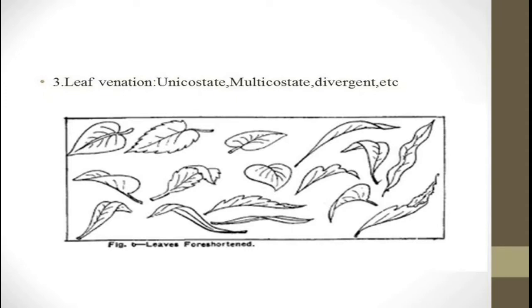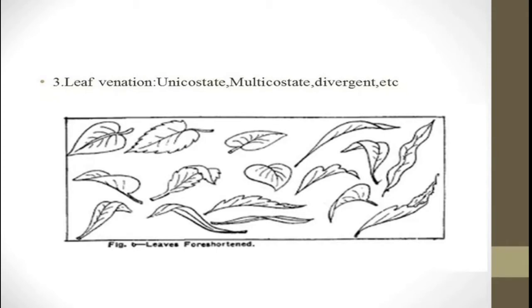Alternate and opposite are common, but whorled and decussate are also seen. A decussate example is observed in Calotropis procera, where pairs of leaves are arranged at a right angle at the axis, and it forms a special structure known as the decussate structure.